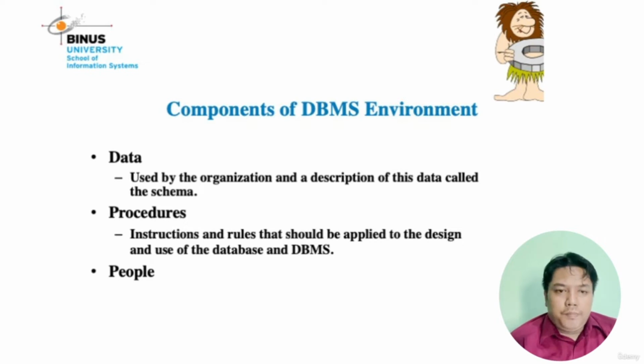What is the meaning of people? People is the user of the system. The user. User is like you and me. Maybe people is like the end user, who uses the system or the application. There are some users, maybe DBA. DBA is a user, and maybe you and I as end users, that use the system or the application. Okay, it is people in the DBMS environment.